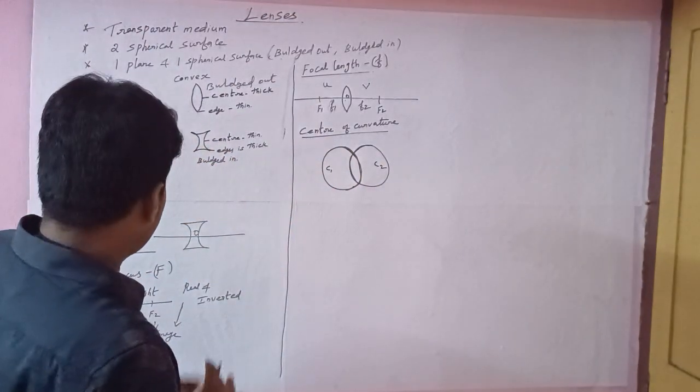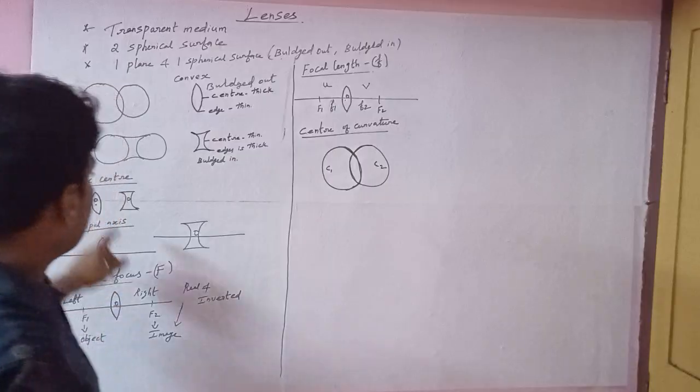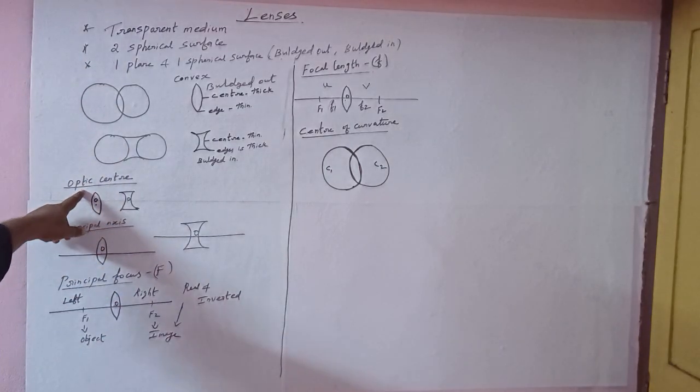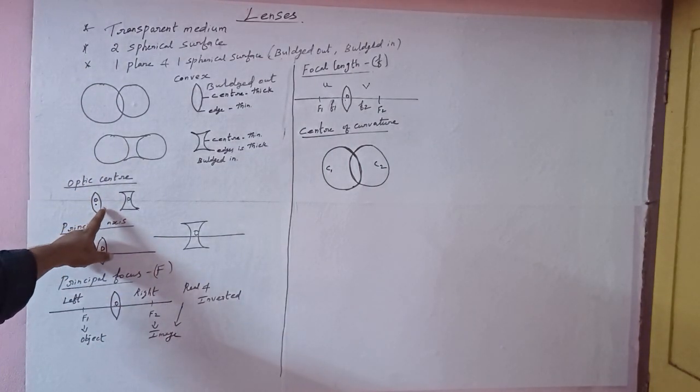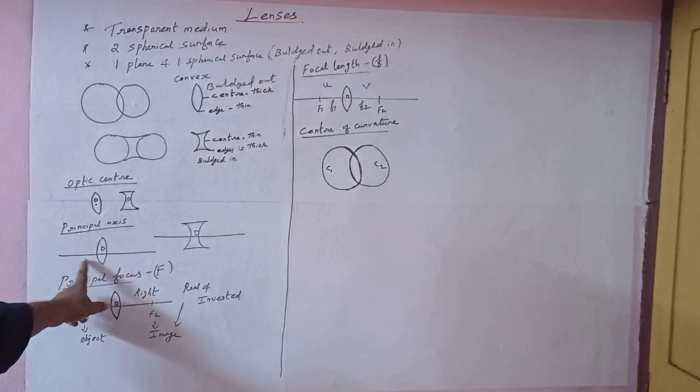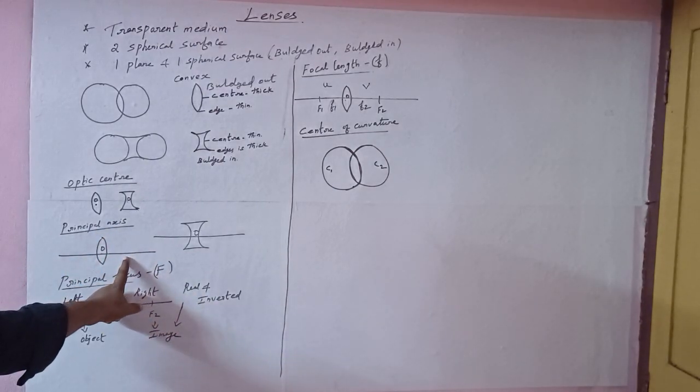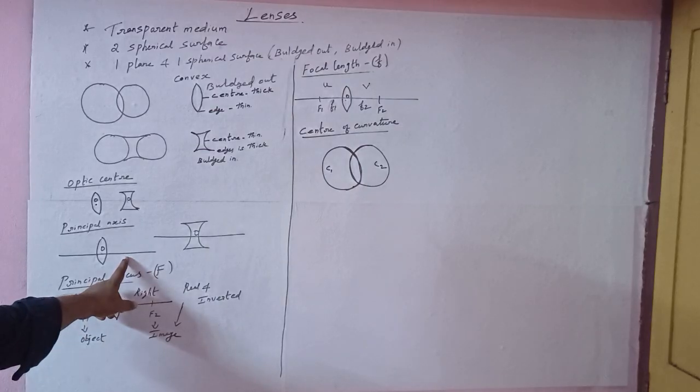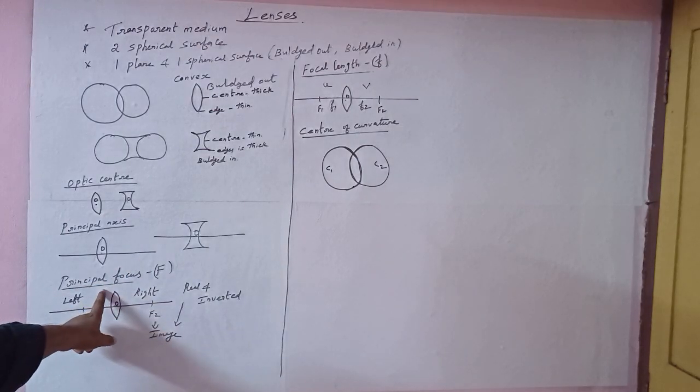So we have to note this on all the diagrams. What is the optic center? If you consider any type of lens, the center point is called the optic center. What is the principal axis? You have to draw the lens, then the straight line through it is called the principal axis. Next, what is the principal focus?